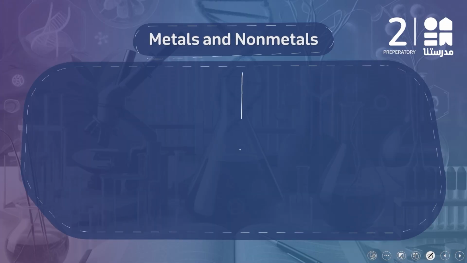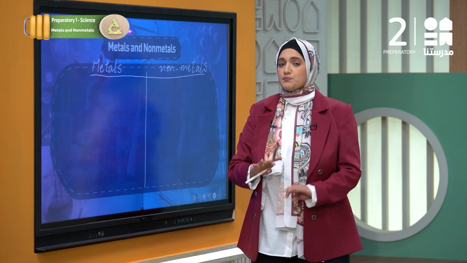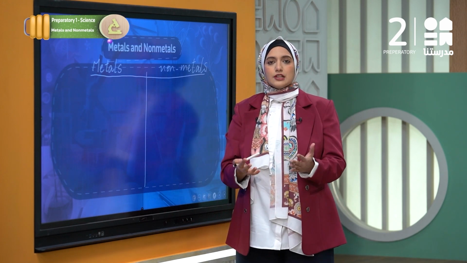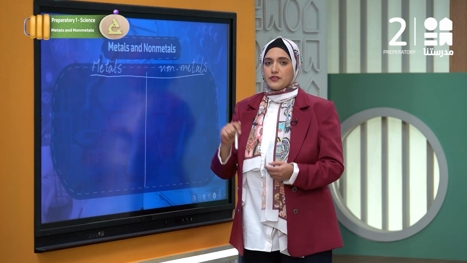Let me make a quick revision to differentiate between the metals and the nonmetals by just observing their physical features. The physical feature, it's just the physical appearance. We didn't get into the chemical structure or the chemical composition of the element, but just observing how it looks, like, what is the physical appearance of each one of these categories.